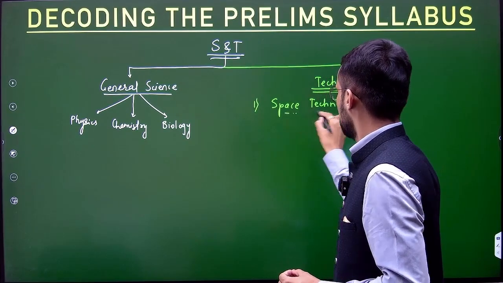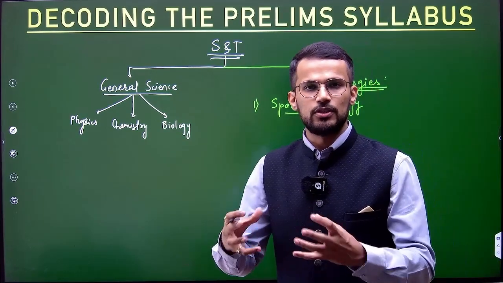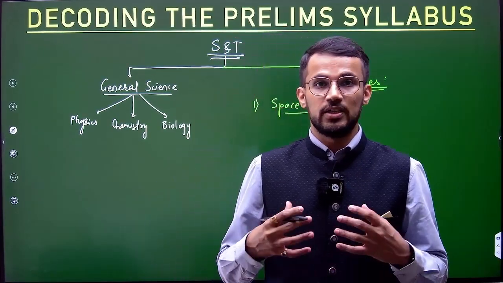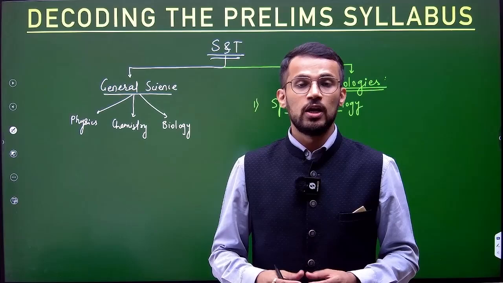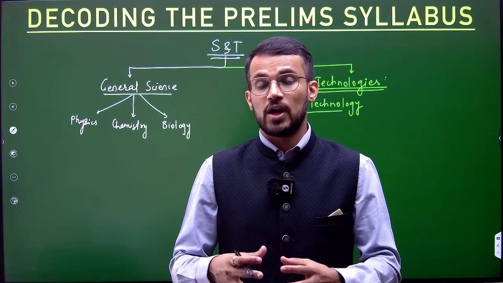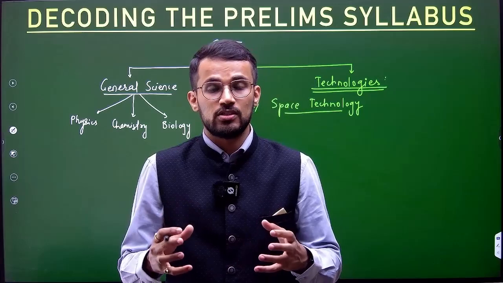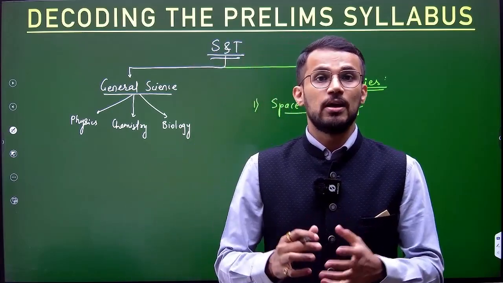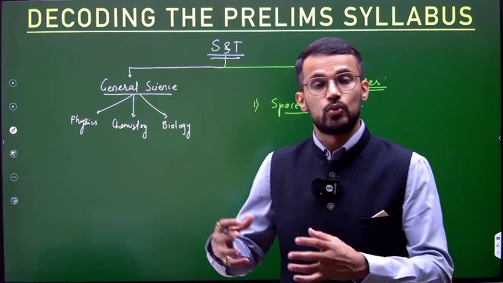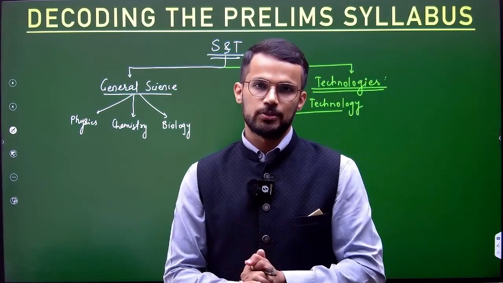That means you should be aware of different orbits, different launch vehicles that we have in India with ISRO. Then there are a number of missions that are being launched, especially by ISRO and also by some other space agencies. You should be aware of those missions as well. And here, when you prepare for missions, you can focus on the recent missions, right?